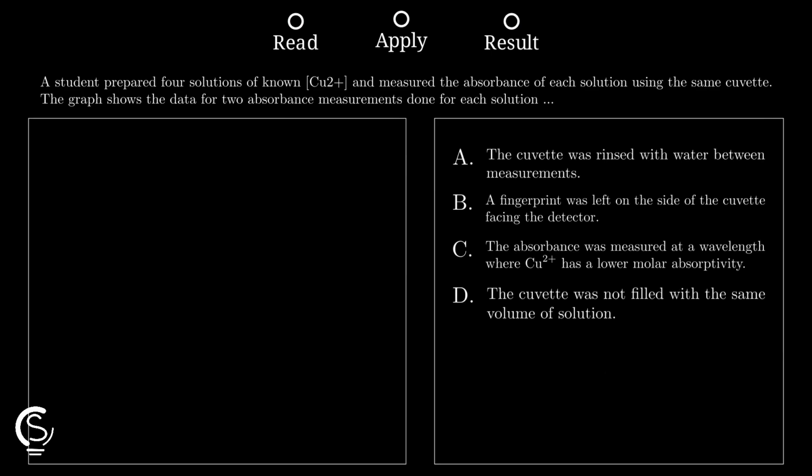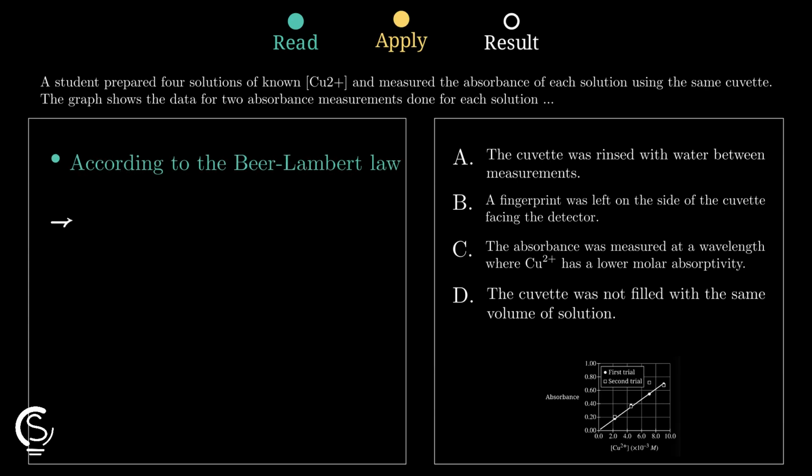According to the Beer-Lambert law, absorbance should be directly proportional to the concentration of the solution. If the concentration stays the same, the absorbance reading should also remain constant every time. The graph shows that for the final solution, the second trial recorded a much higher absorbance than expected. This means something extra was blocking the light during that specific measurement process.